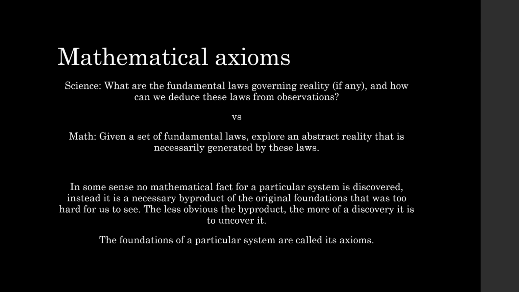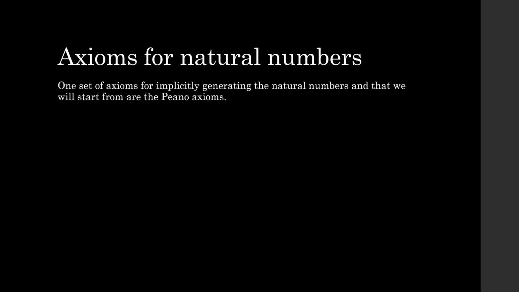So now we want to ask the question, what are the foundations of the natural numbers? What are the axioms for the natural numbers? One set of axioms for implicitly generating the natural numbers could be an infinite set of axioms, where maybe the first axiom says 0 is a natural number, the second axiom says 1 is a natural number, and a third axiom says 2 is a natural number. But we're not infinite beings, and we can't be stating axioms for an infinite amount of time. We want to stay concise, we want to be able to write the axioms down on paper, and from there get the infinite set that is the natural numbers.